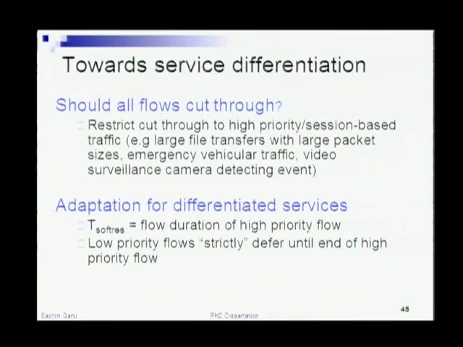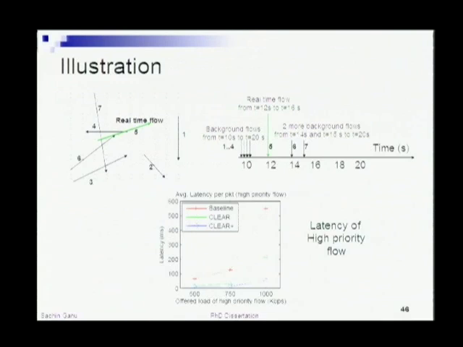So we try to motivate a very simple scenario where there is one high priority flow that arrives. If you look at the time axis, there are 4 background flows at time t equal to 10, and at time t equal to 12 a high priority flow arrives, which wants to send data for, let's say, the next 4 seconds or whatever.